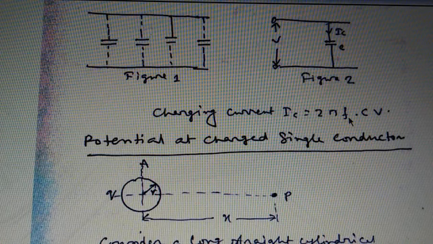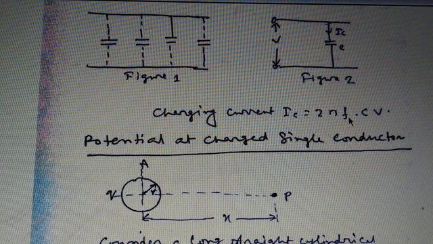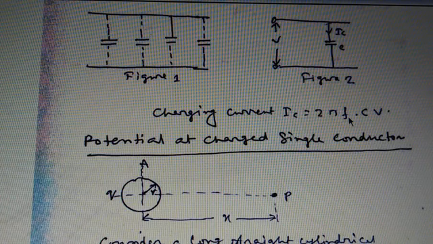If the capacitance of an overhead line is high, the line draws more charging current, which cancels the lagging components of the load current, that means the reactive components. Hence the resultant current flowing in the line is reduced.